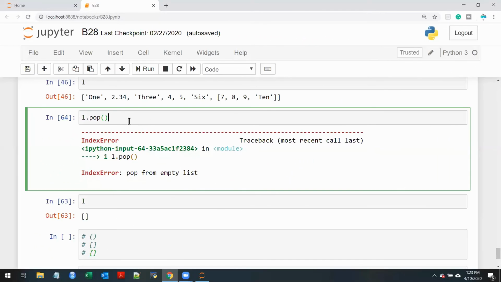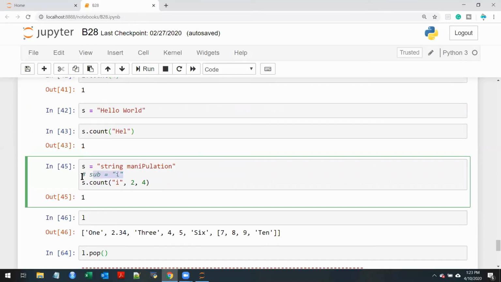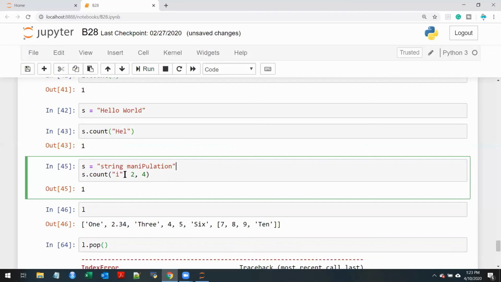Like, as you rightly asked one question here, do you really need to have a variable here? The answer is no. But what if this variable sub is receiving input from, let's say, a user, or from a file? In such a scenario, can you always hard code here? No. In that scenario, it makes sense to have sub equal to something. But if it is only one time, then why in the world should I have that sub? Just put that I and get it done. You see what I'm saying?